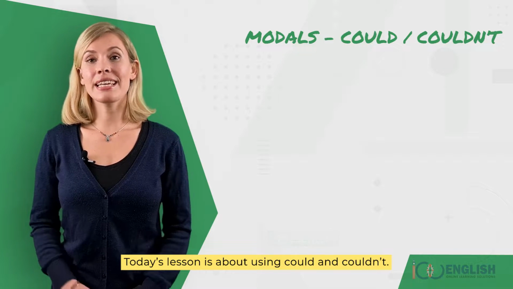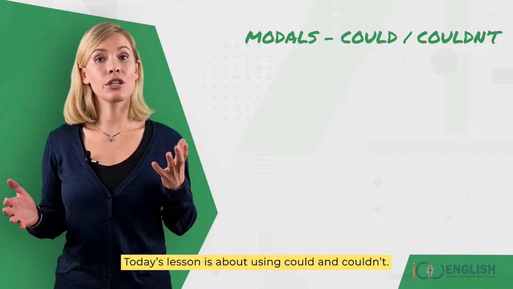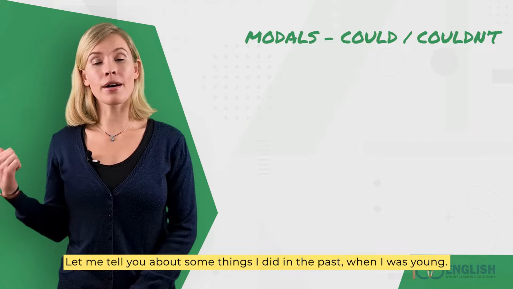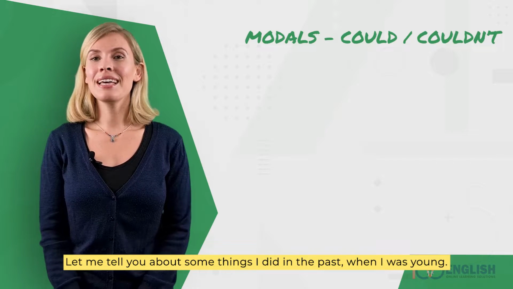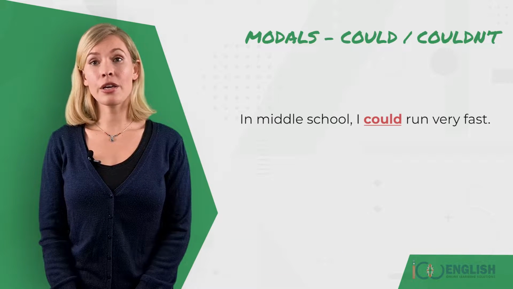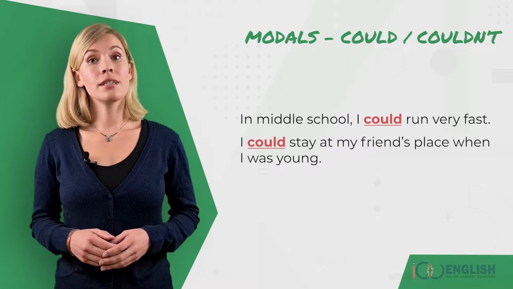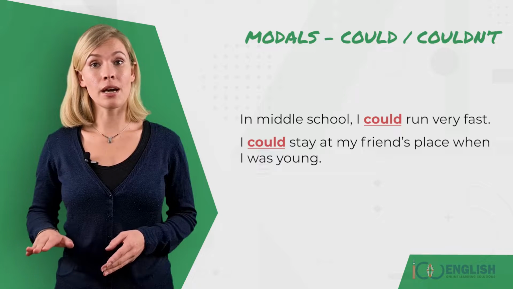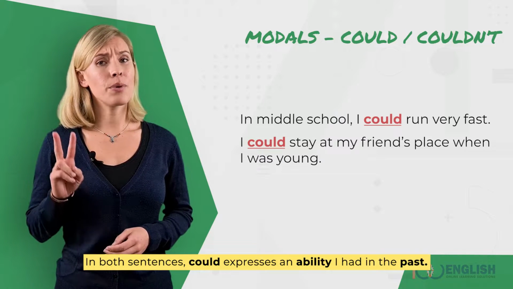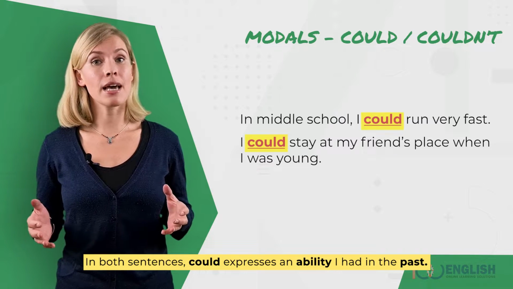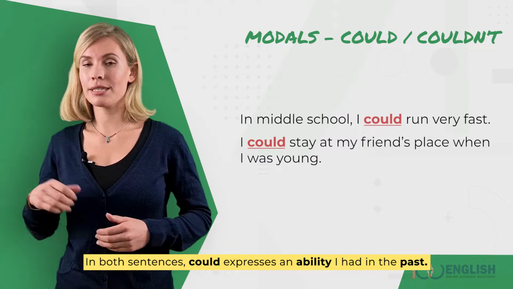Today's lesson is about using could and couldn't. Let me tell you about some things I did in the past when I was young. In middle school, I could run very fast. I could stay at my friend's place when I was young. In both sentences, could expresses an ability I had in the past.